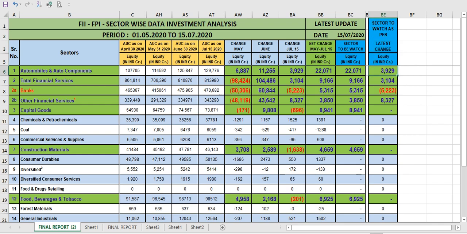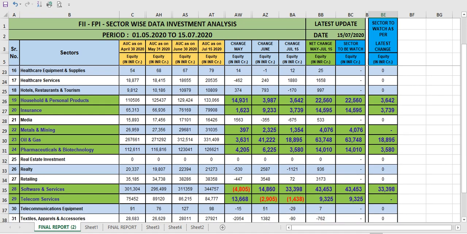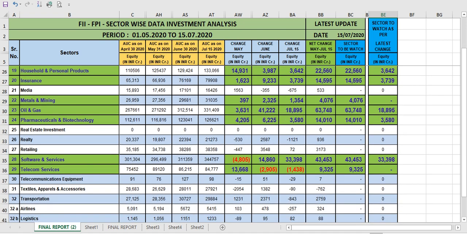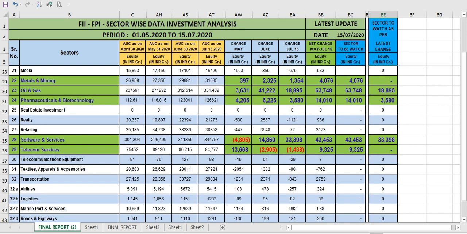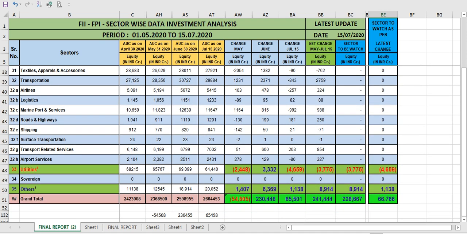So what is the major change in that, I have to identify. So I identify and select that sector wherever the major changes are, and I have to look at that particular sector only. You can see, ignore the others because below 3,000 is okay, but above 3,000, then you have to see.